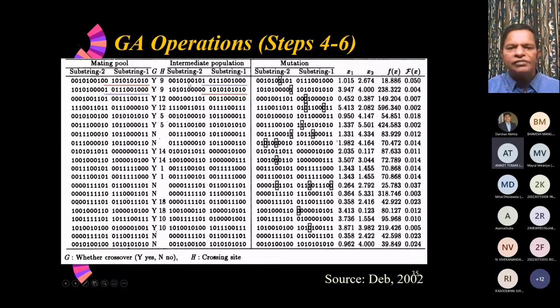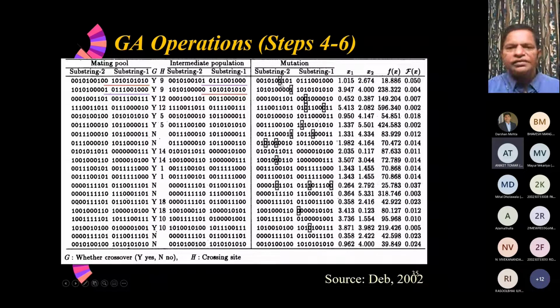So the new member corresponding to this crossover will be this and this. These two strings have now changed as these two strings for the next generation. We still call this the intermediate population because after the crossover, we decide whether to perform mutation or not. So this offspring we take, and let us say that we decide to perform mutation here.